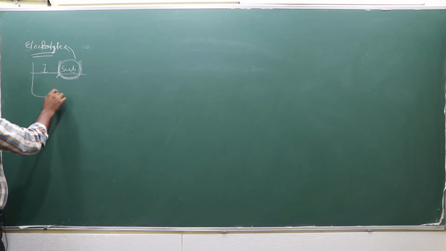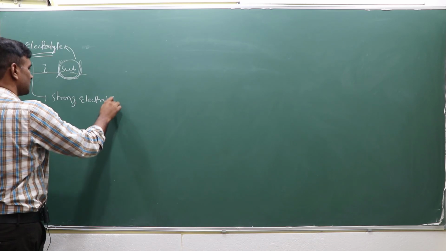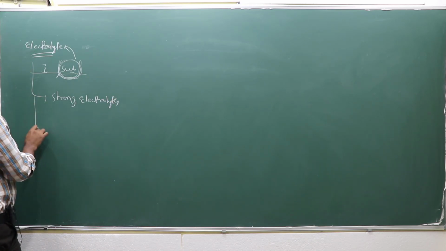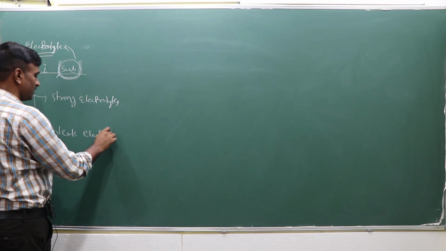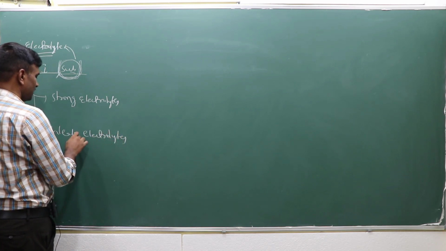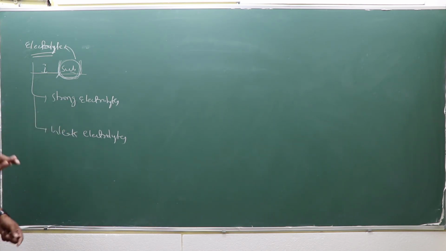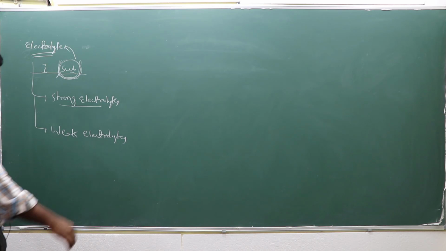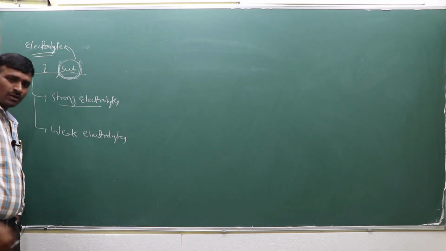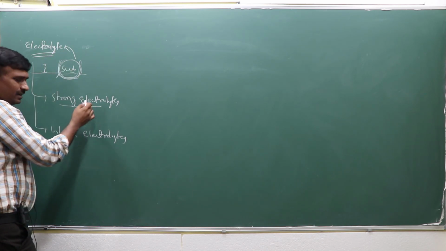And these electrolytes are further divided into strong electrolytes and weak electrolytes. I can explain this concept again in ionic equilibria, where we have seen it in detailed discussion, but here I can explain the generalized case. Whatever electrolyte allows the passage of electric current through it is considered an electrolyte.